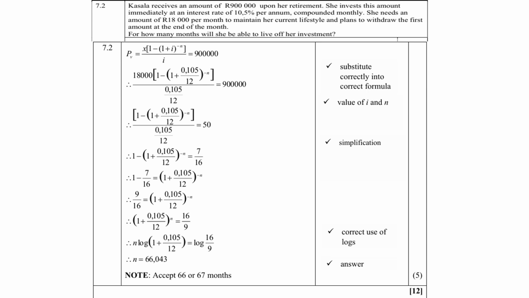So there are different ways to simplify this problem. A lot of people choose different methods of solving, but at the end of the day, you need to make n the subject. So you need to figure out how you're going to make n the subject, where you can eventually use your logs in the second last step, where you introduce logs, because remember, logs is the only way you can make n the subject. And then you'll get n equals 66,043, which of course you can round off. So we will accept 66 or even 67 months.